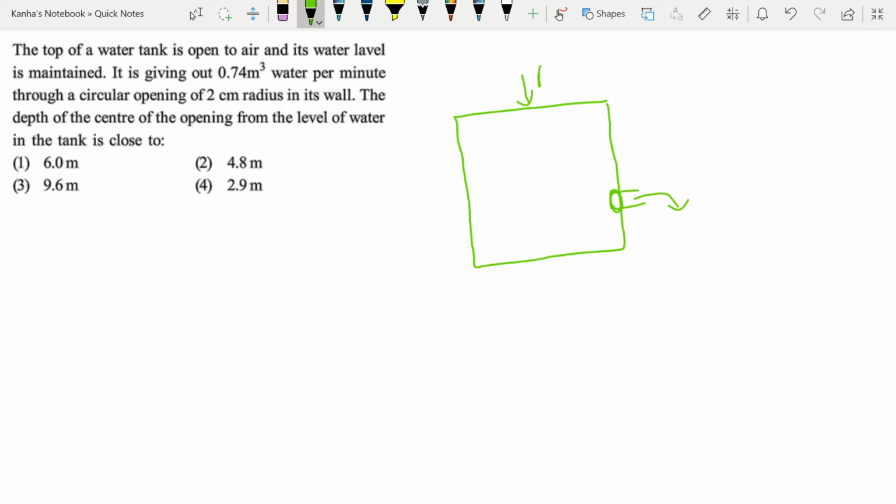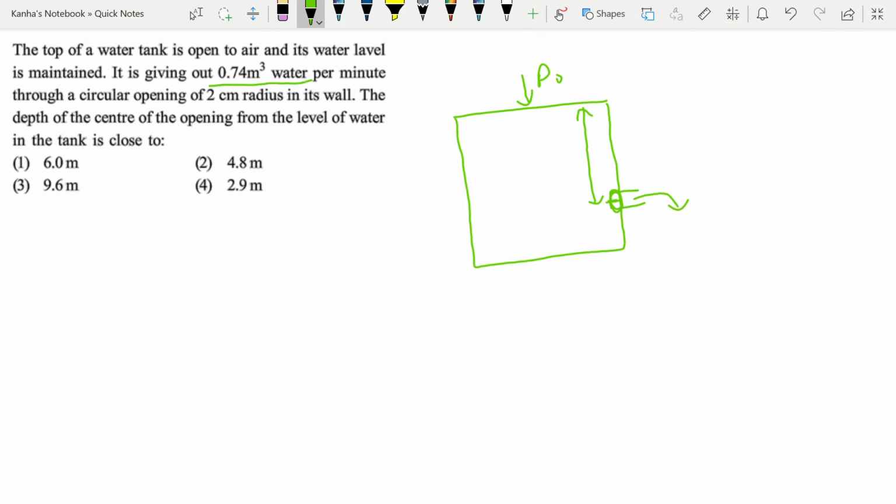Here there is only the atmospheric pressure being applied. Now what they are asking us about is the depth of the center of the opening, so the depth of the center of the opening from the level of water in the tank. So we want to find this out. First of all, how do I approach this question? Let me use what is given in the question.